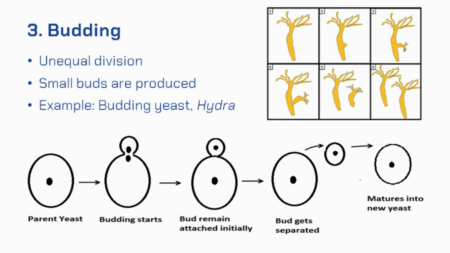Similarly, hydra also reproduces asexually by producing buds. When budding starts, a similar looking structure arises from the body of hydra and separates from the parent body in order to grow into mature hydra.